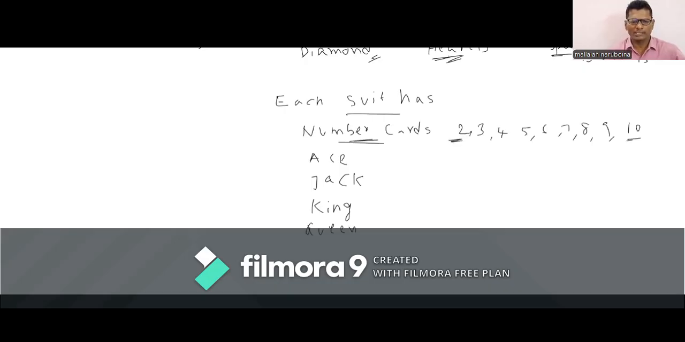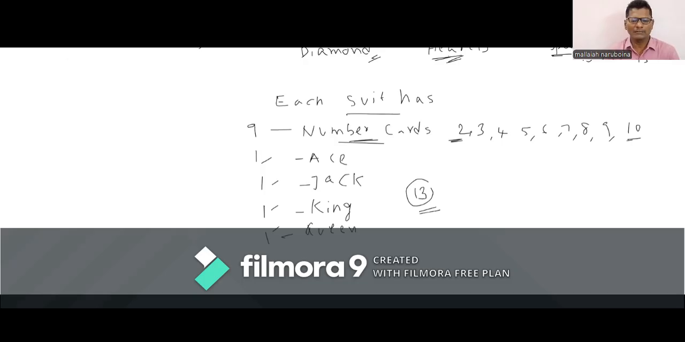Then we have one ace card. Then one jack card. Then one king card. And finally one queen card. So 9, 10, 11, 12, 13. Totally we have 13 cards in each suit. That means diamond contains 13 cards, and hearts, spades, and clubs also have 13 cards. You should remember this. How many number cards are there? 9 in each suit. One ace card, jack, king, queen.